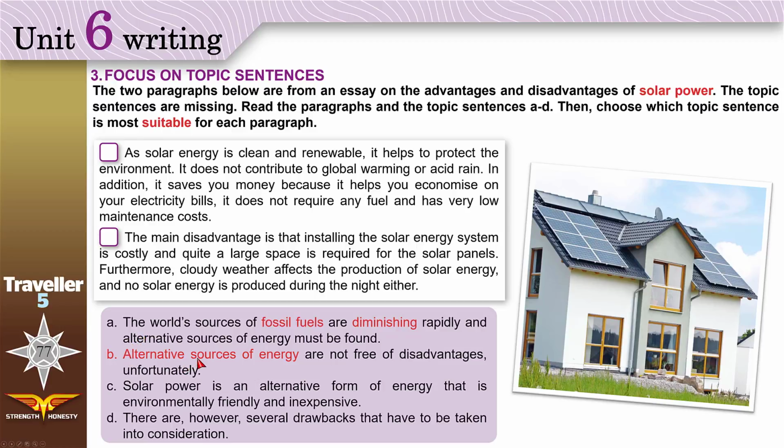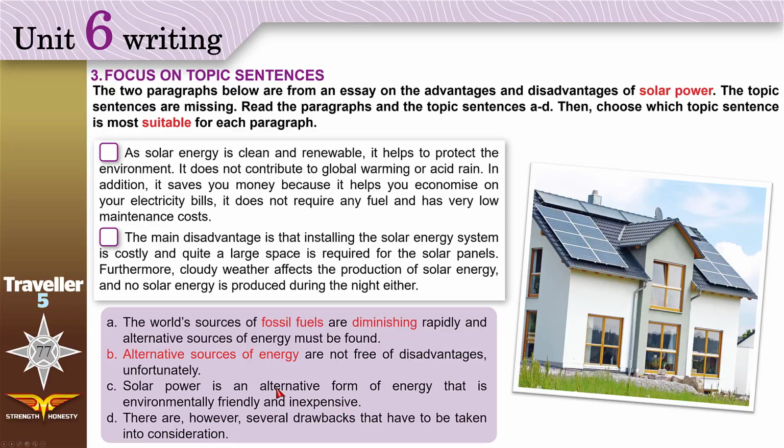B. Alternative sources of energy, like sun energy, wind energy, are not free of disadvantages, unfortunately. Well, this sentence is good for the disadvantages. Is there a better one? Continue reading. C. Solar power is an alternative form of energy that is environmentally friendly and inexpensive.